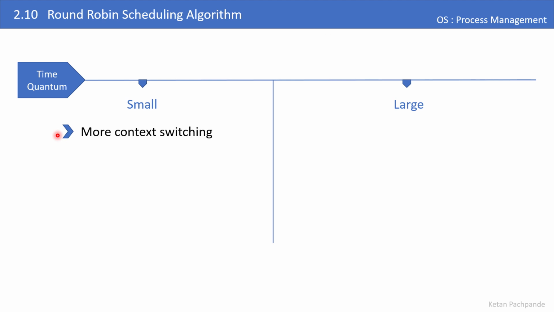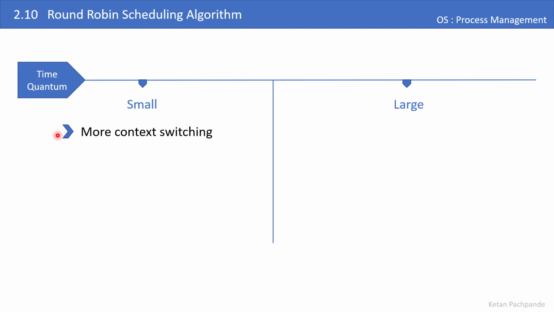In that case, the total number of time quantums required by this process is 500 milliseconds divided by 5 milliseconds, which is 100 time quantums. That means the OS needs to do the context switching 100 times for this particular process.